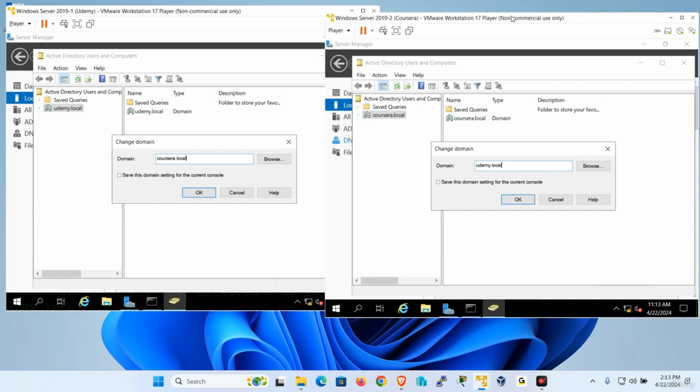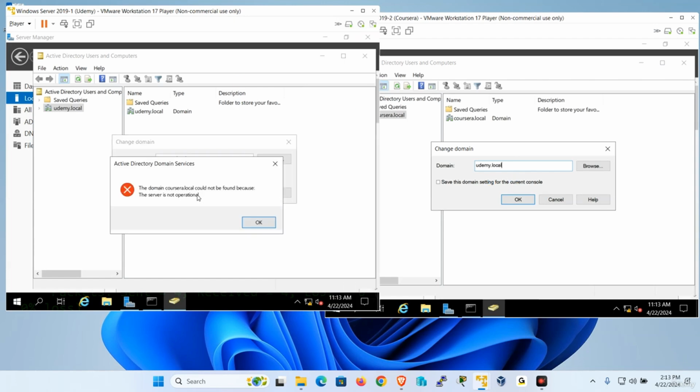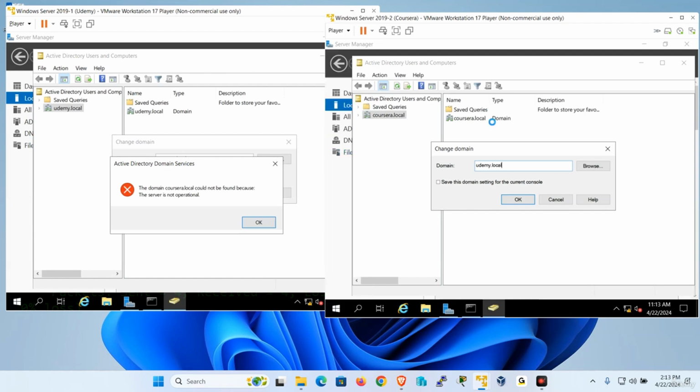Imagine if it works, that'll be crazy. Let's just make sure it's failing. It's trying, and it's gonna take at least a minute, so another few seconds, and I'm gonna get the error message that the domain couldn't be contacted. Right? There you go. Domain couldn't be contacted. So let's remember this error message, and let's make sure we get this error message on this side.